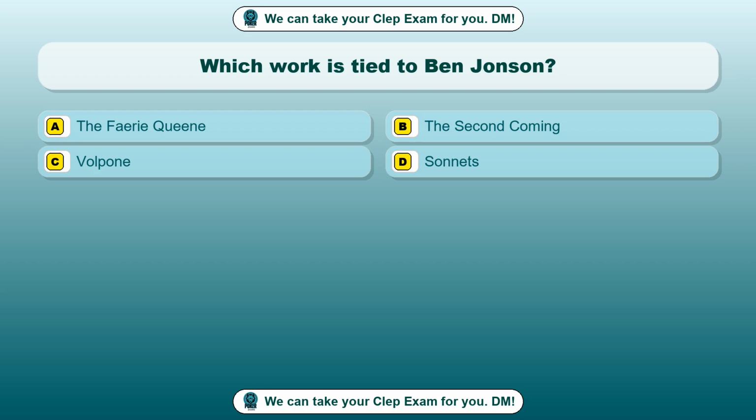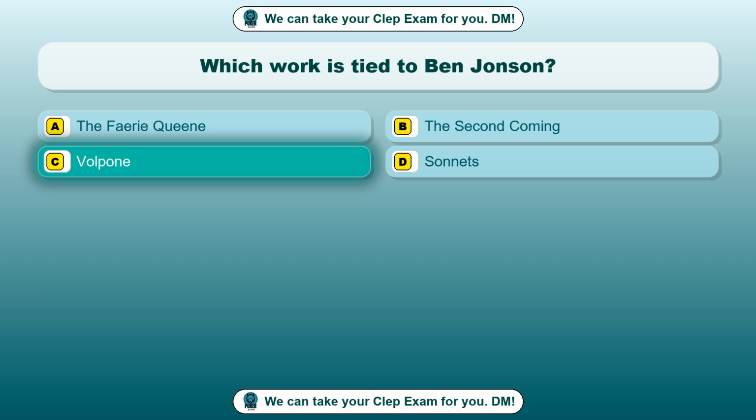Question 5. Which work is tied to Ben Jonson? Option A. The Faerie Queene. Option B. The Second Coming. Option C. Volpone. Option D. Sonnets. The correct answer is option C.